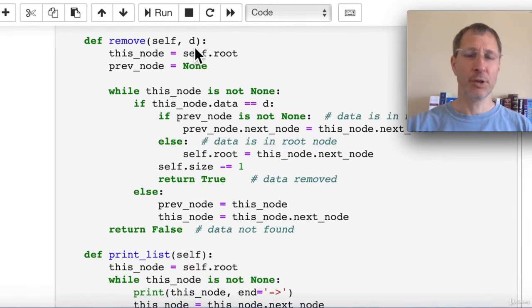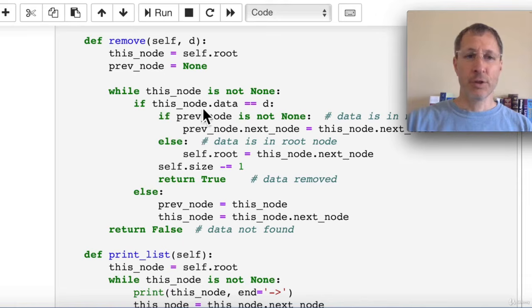The remove function, we pass in a piece of data. We need pointers to this node and this node's previous node. So we're going to start iterating through the list to do the find operation at the root, which we'll call this node. And then we're going to keep track of the previous node because we need that to be able to remove the node when we find the one we want to remove. Each time through this while loop, we have two pointers now to increment. We have to increment the previous node to this node, and we have to increment this node to this node's next node. So if we haven't found what we're looking for yet at the end of this while loop, we'll bump forward both of those two pointers. And that's how we iterate through the list.